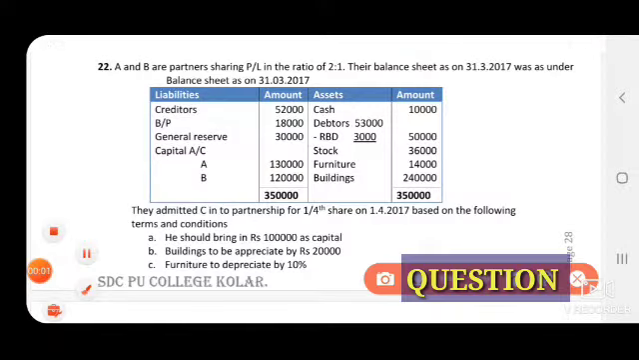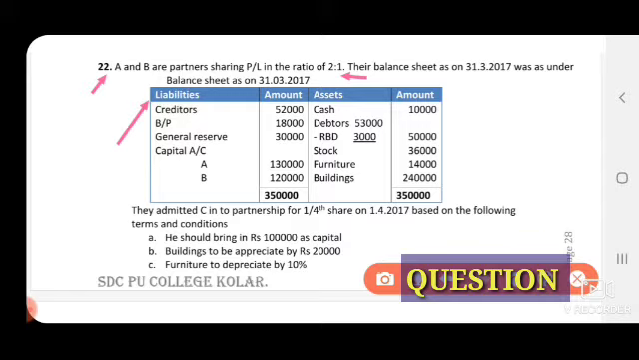So question, A and B are partners sharing profits and losses in the ratio of 2:1. Their balance sheet as on 31st March 2017 was as under. So this is the old ratio of A and B, 2:1. This old ratio you have to use to share the revaluation profit or loss and accumulated profit or loss which is given in the balance sheet.